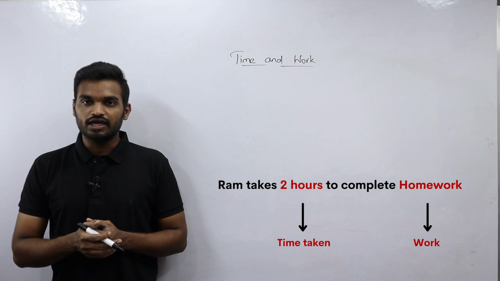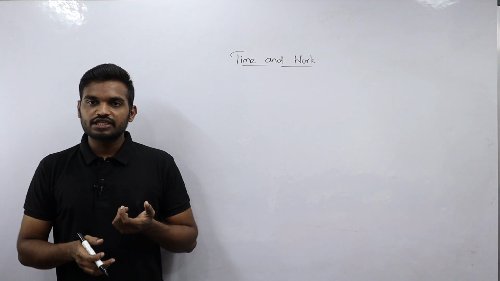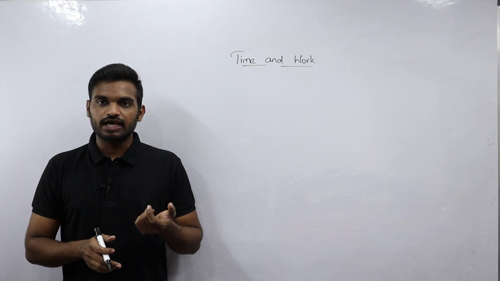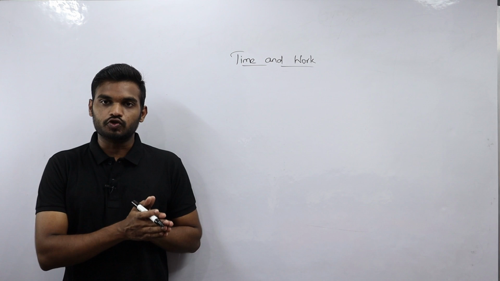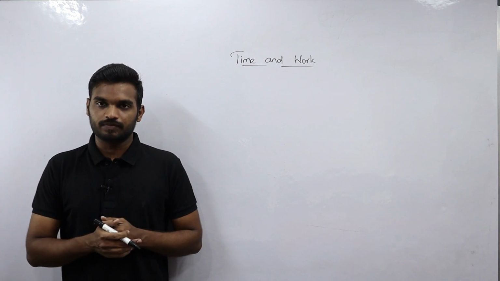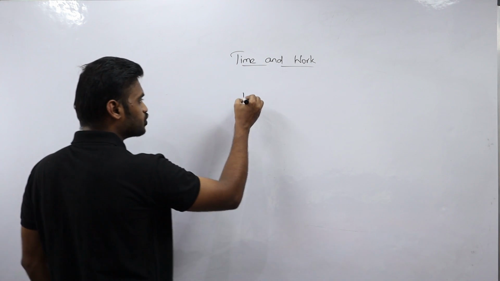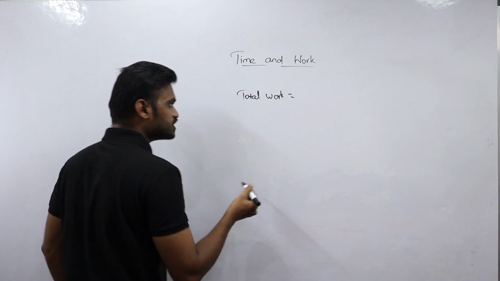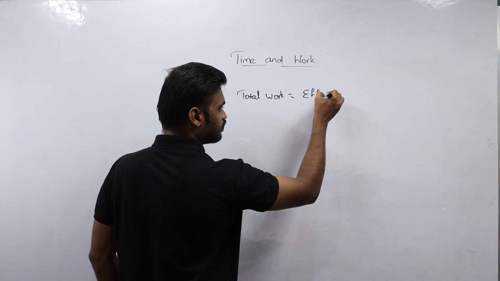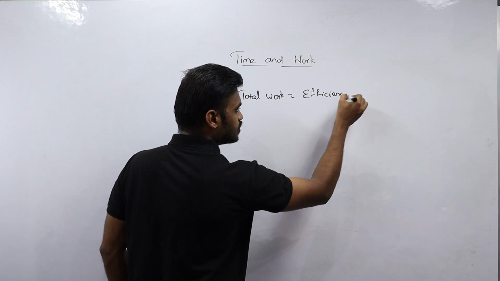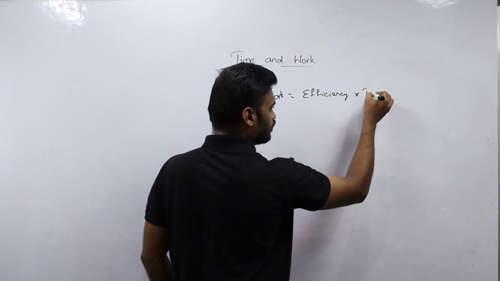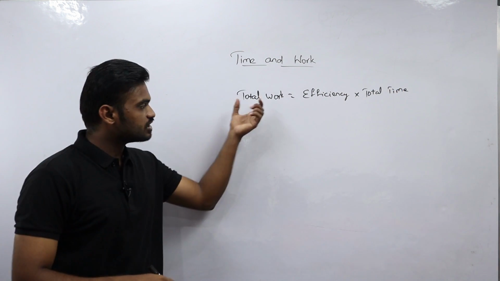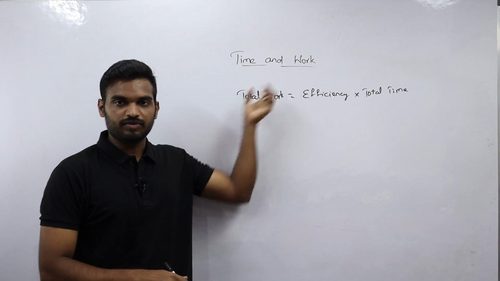In the same way, I will explain what is the basic definition of total work to be done in time and work. Total work to be done in time and work can be defined as the efficiency of a person into the total time taken by the person to complete the work. See here, total work equals efficiency of a person into total time taken by a person to complete the work. This is the basic definition of total work.